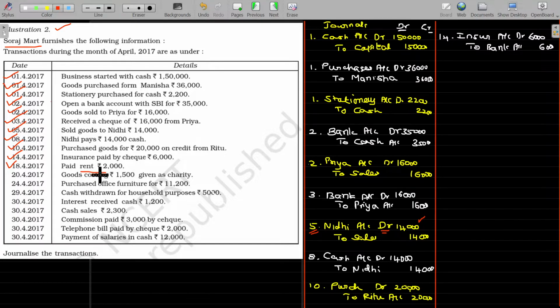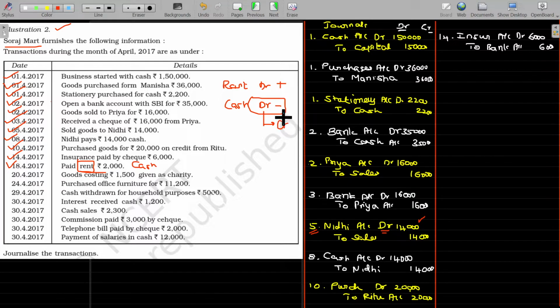Paid rent rupees 2,000. So rent and cash. So we have two aspects here, rent and cash. Rent is also debit balance, cash is also debit balance. Rent is an expense. The expenses and assets will be debited. Because of the payment of rent, the rent will be increasing, the debit balance is increasing. Because of the payment of cash, cash will be decreasing, otherwise, the debit balance should be decreased. To decrease the debit balance, what do we have to do? We have to reverse it.